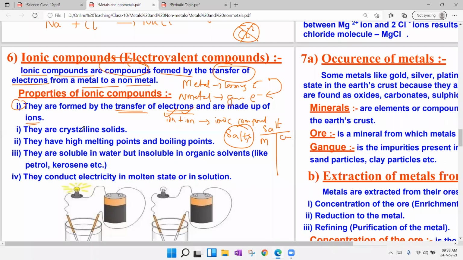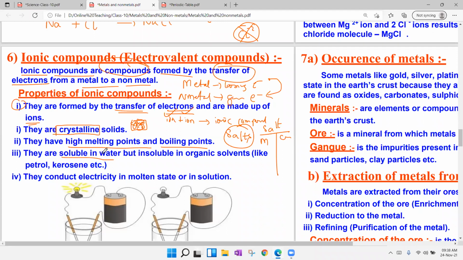Number two, they are crystalline solids. They are solid in nature. There will be a strong force of attraction between the ions. Next, they have high melting and boiling points. If you give a huge amount of temperature also, it will not melt. So if you take salt, which is available in your kitchen, in a pan and try to fry it, you cannot melt it. Huge temperature is given, but it does not melt.